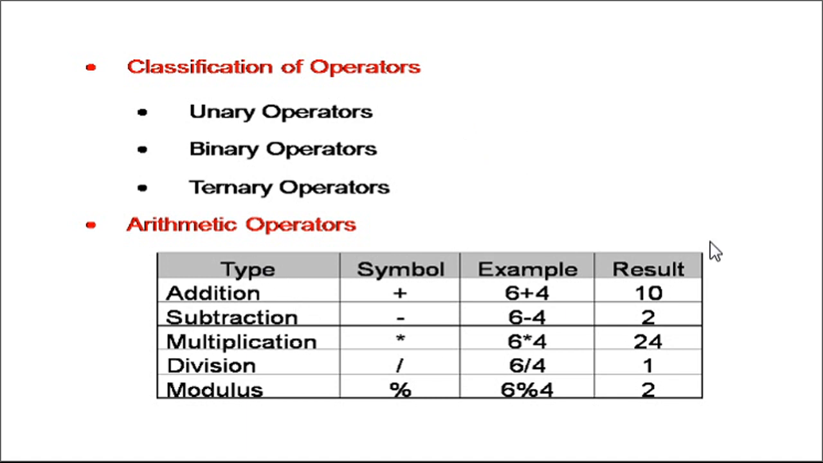In this table there are some examples shown. For example, 6 plus 4, that is 10, 6 minus 4, that is 2. This shows how these operators are used on constant values. If you look at the last entry, there is a modulus operator. The modulus operator returns the remainder, whereas the division operator gives the quotient. Here, 6 is divided by 4. In C programming, division of integer by integer is always an integer. So ideally 6 by 4 should be 1.5, but the answer is 1.